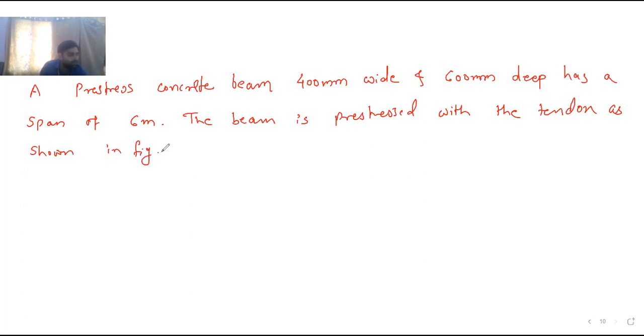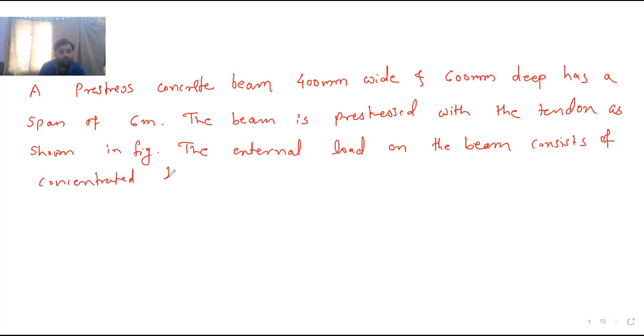The external load on the beam consists of a central concentrated load of 180 kilonewton at midspan.